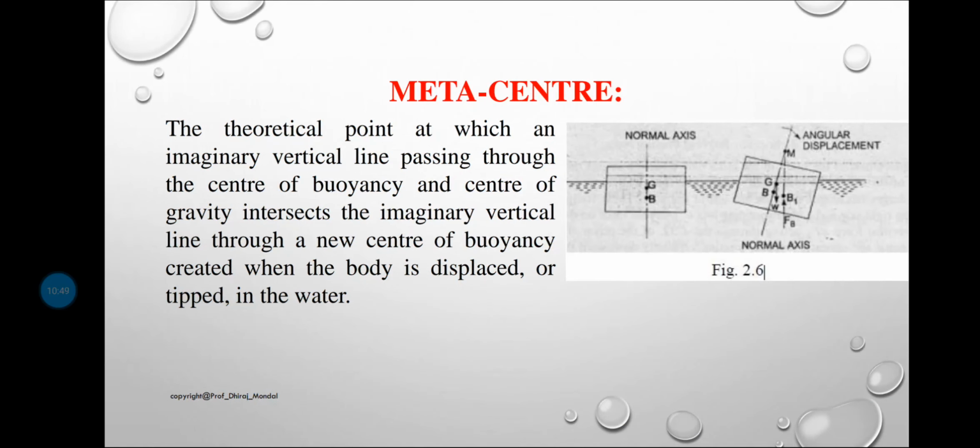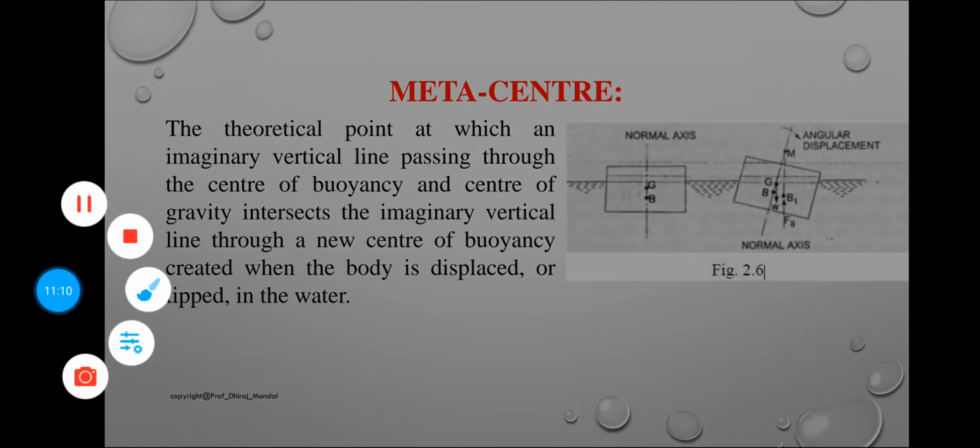Now what do we mean by metacenter? Metacenter is a measure of a body. It is defined as the point about which a body starts oscillating.